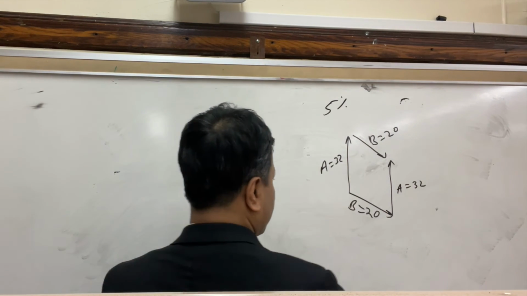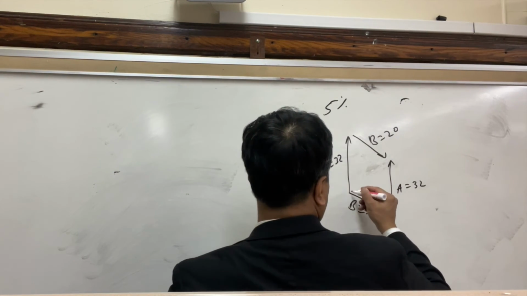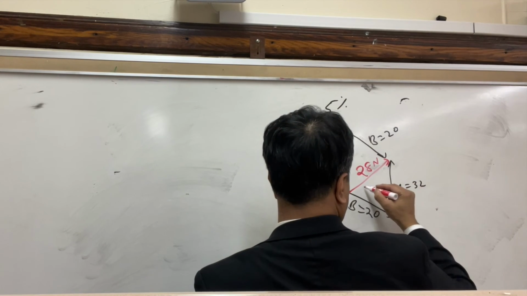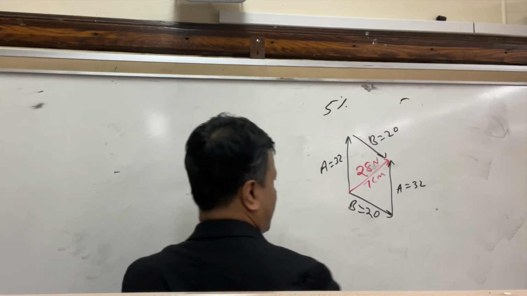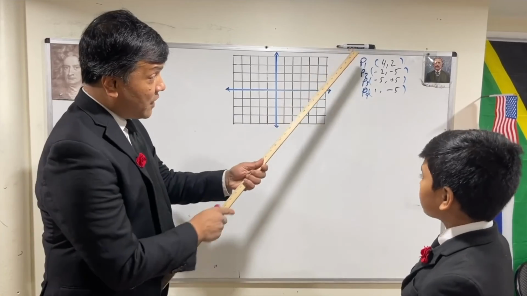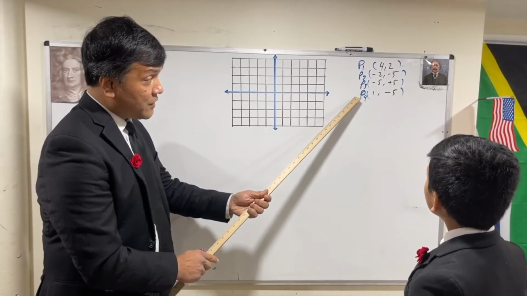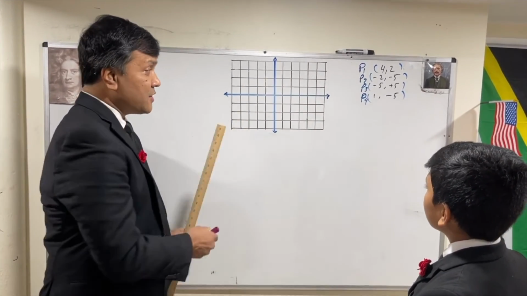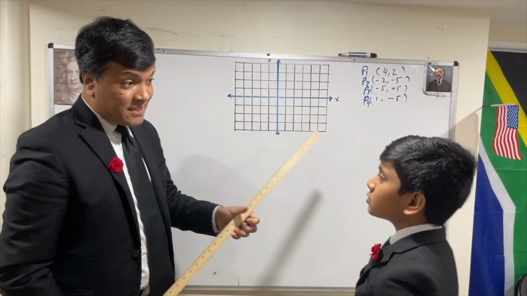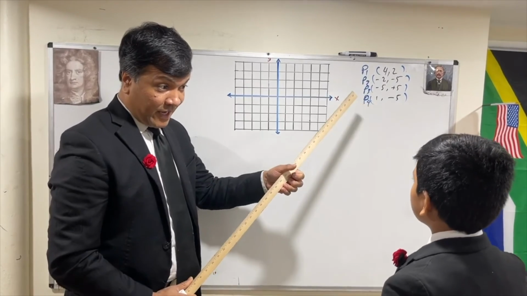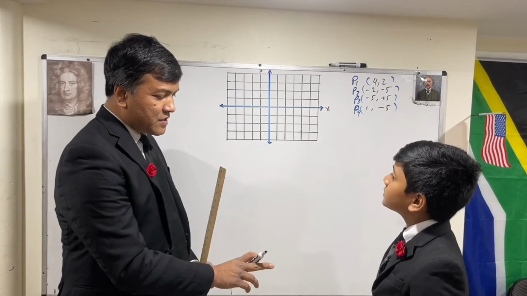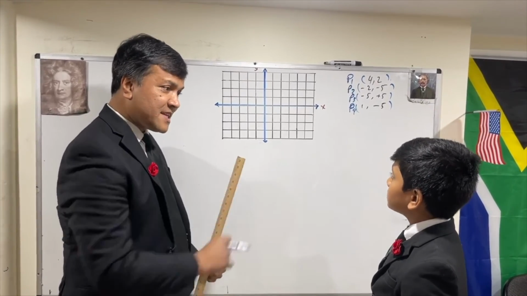And the true answer is 28 Newton, because it's 7 centimeters, and 1 centimeter is 4 Newton. There are 4 vectors: vector 1, vector 2, vector 3 and vector 4, and we have a grid with an X and Y. So we're going to use the head and tail method to place these vectors, and we're going to finally draw a resultant vector. We're going to use the blue to draw the resultant vector.